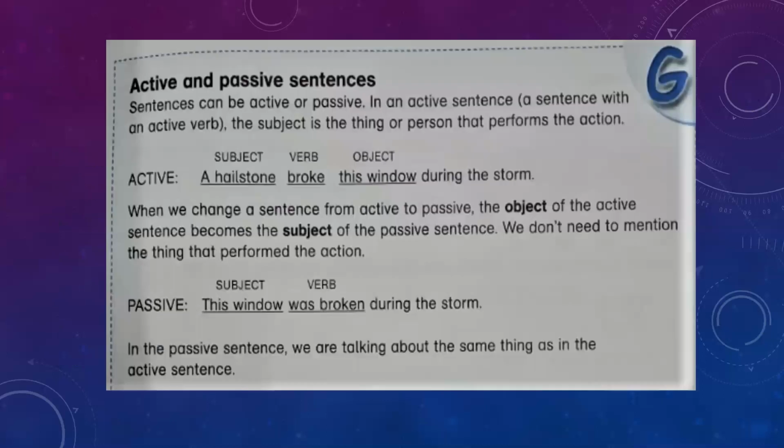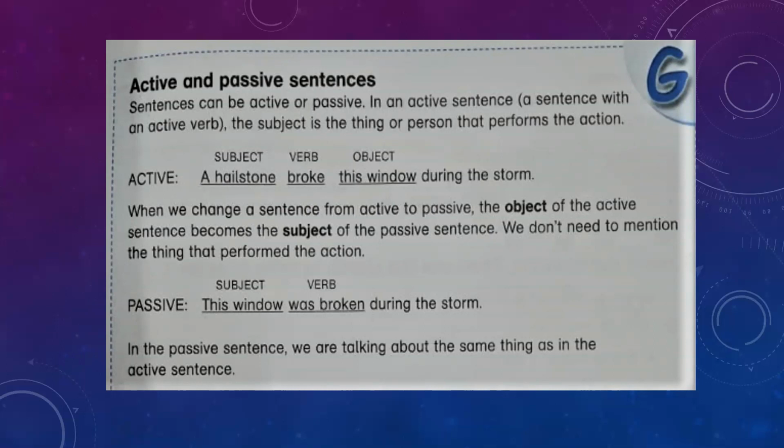Now come to the next. What are active and passive sentences? Sentences can be active or passive. In an active sentence, the subject is the thing or person that performs the action, or it is the doer of the action. Look at the active sentence. A hailstone broke this window. Now, hailstone is subject, broke verb, and this window is object.